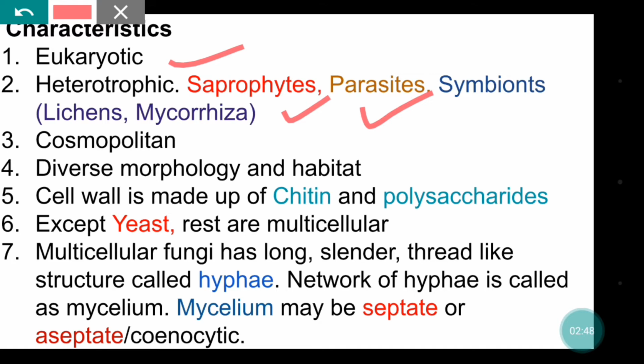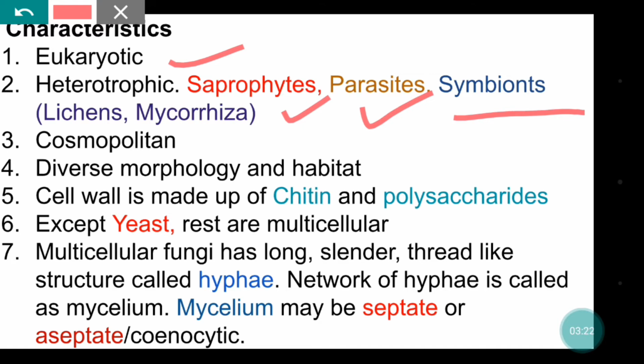So next is symbionts. These organisms are symbionts, means they show symbiosis. What is symbiosis? It means living together. If this is a fungus, it lives in association with algae, and both algae and fungi get benefits from each other.